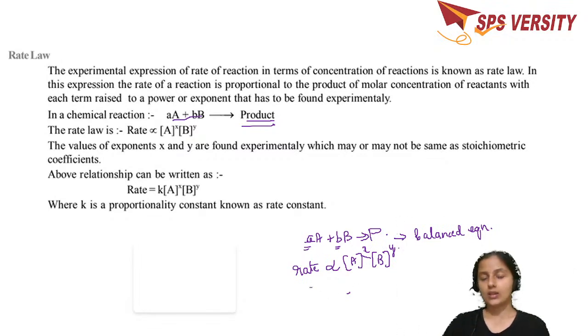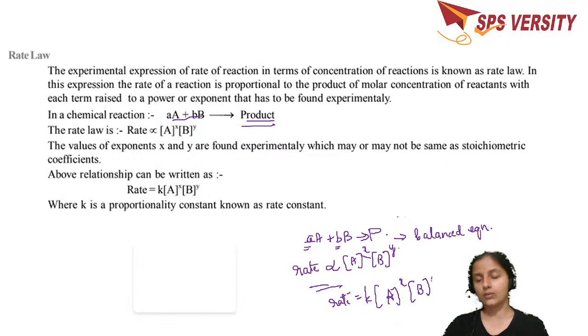So whenever we say rate of the reaction, rate is equal to k times [A] to the power x, [B] to the power y. Rate is always proportional to the concentration of the reactant, or rate is equal to k into [A]^x [B]^y, where x and y may or may not be equal to a and b. And also, how do we define the rate constant, which we added over here to remove the proportionality symbol?